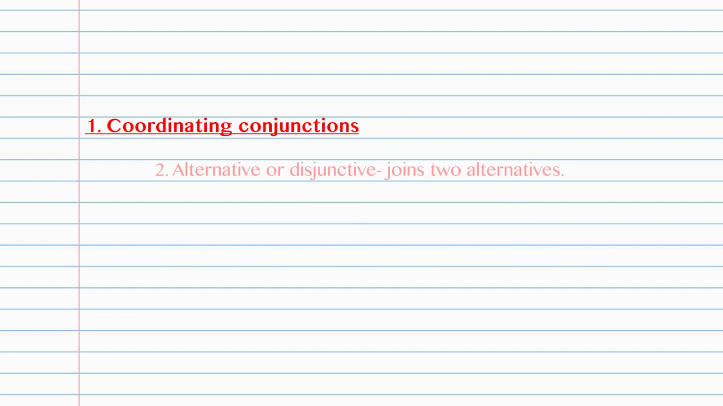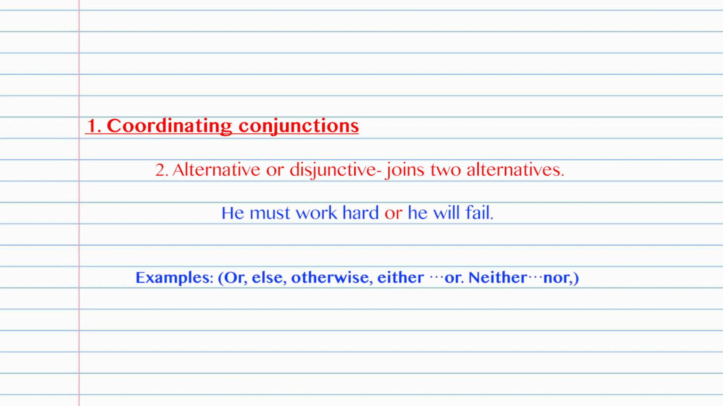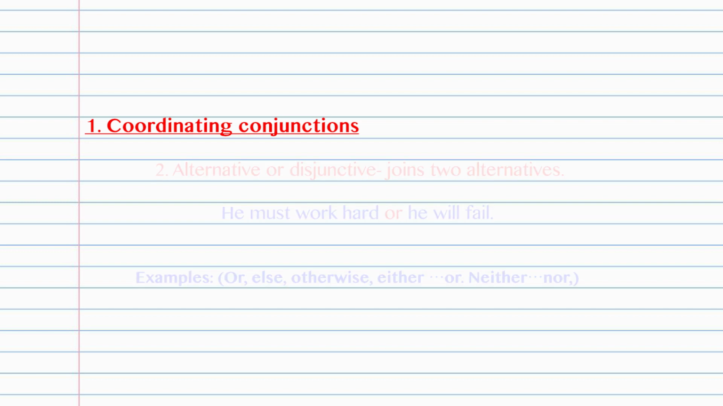Next type is alternative or disjunctive. They join two alternatives. He must work hard or he will fail. Examples, or, else, otherwise, either or, neither nor, etc.